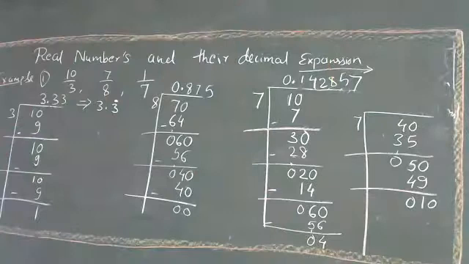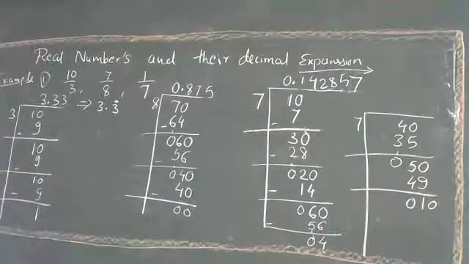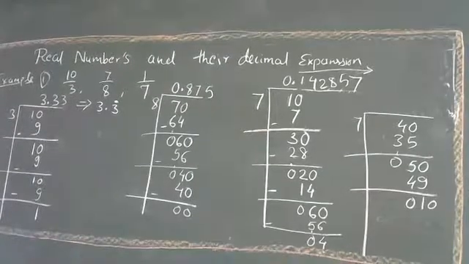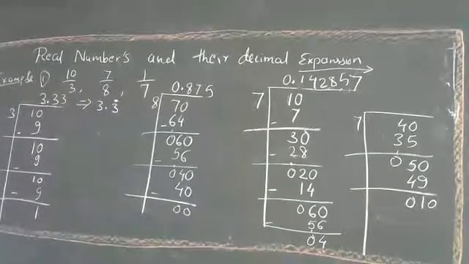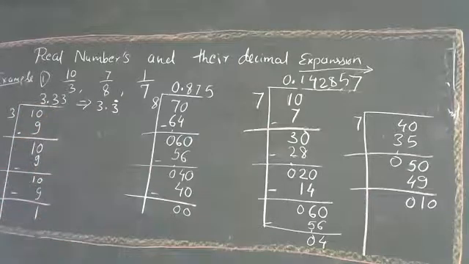Non-terminating. Can we say it as repeating? No, it is not repeating. A set of numbers will get repeated after some time, but it is not like this, right? Okay, so these are the some divisions we have seen.